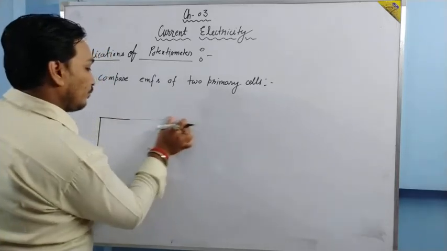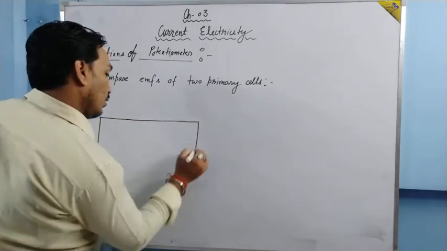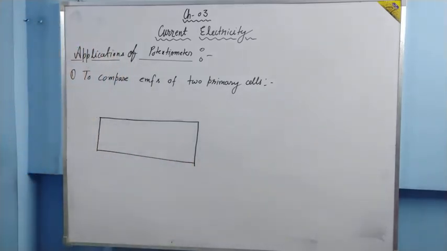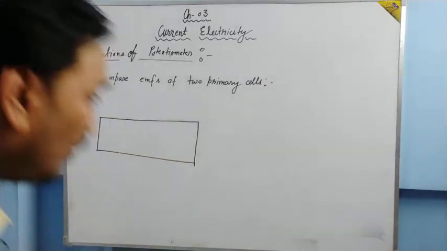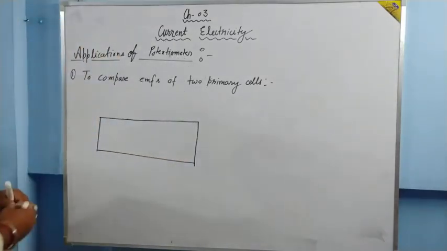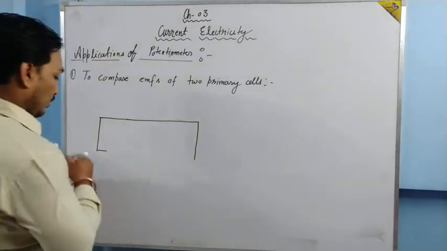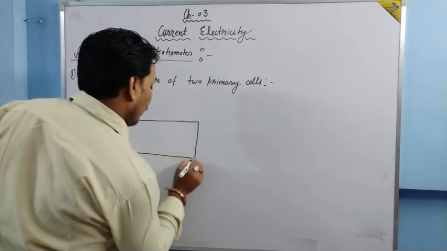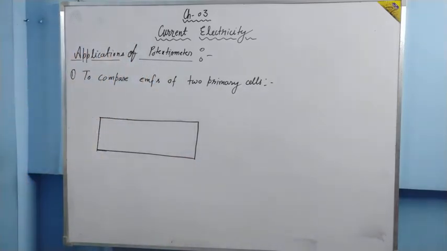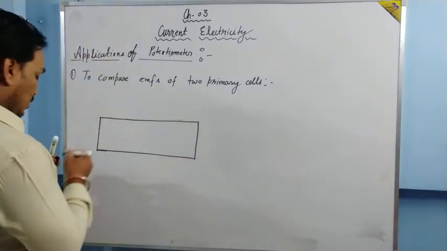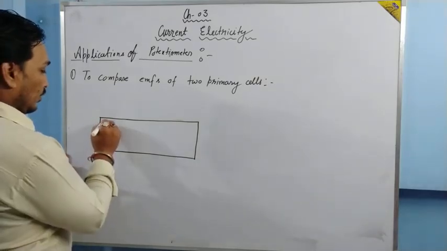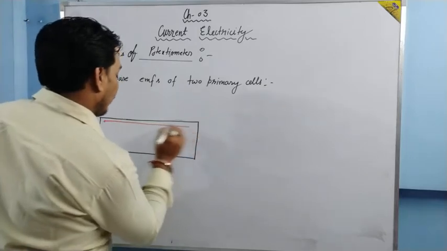If this is the potentiometer, as I have told earlier also, it is straight. A wire is connected in the potentiometer like this.